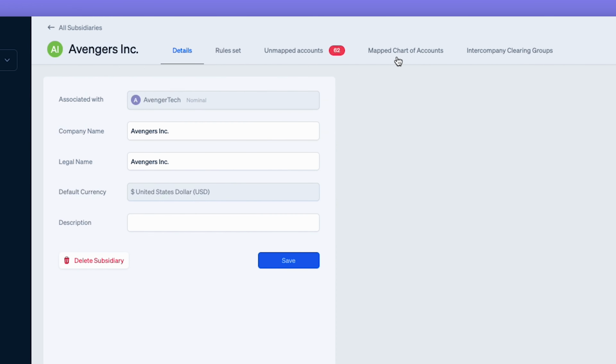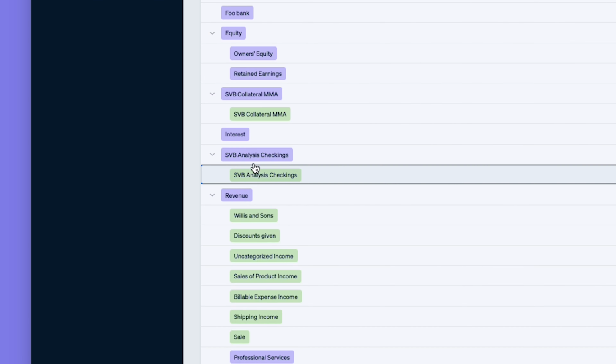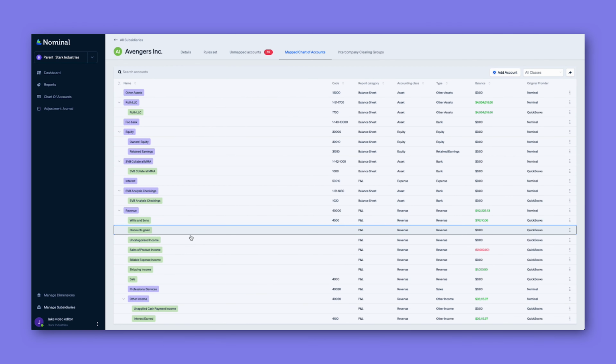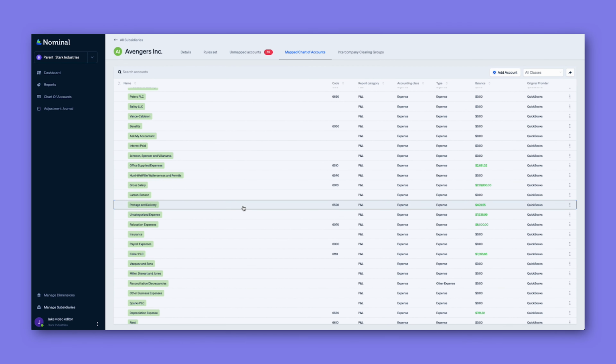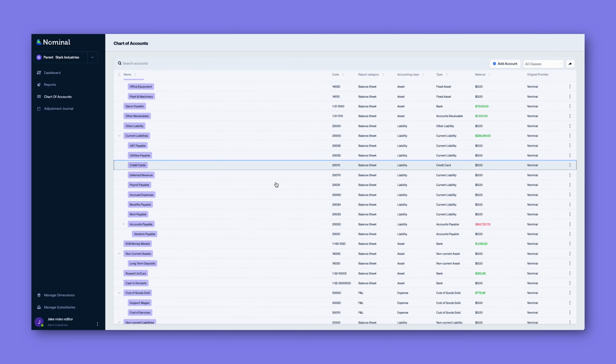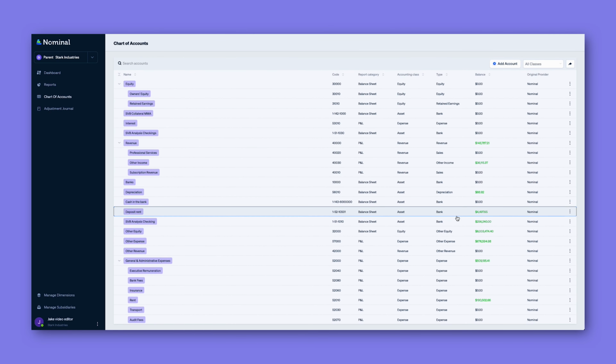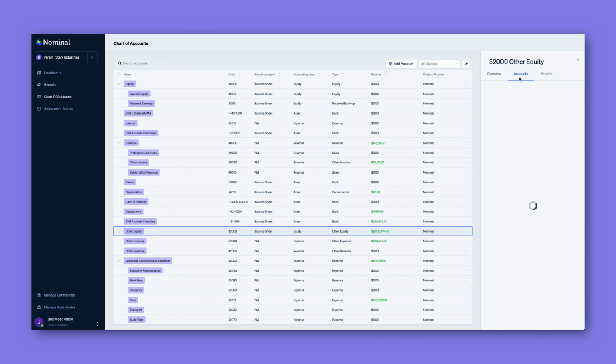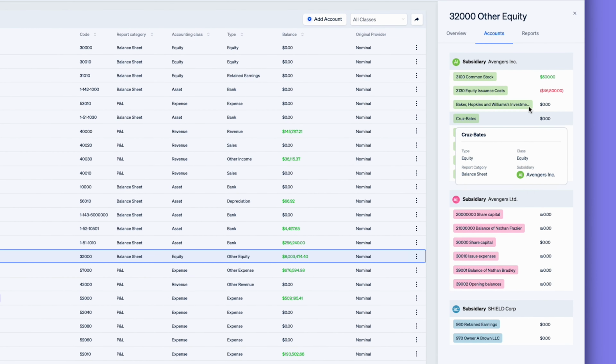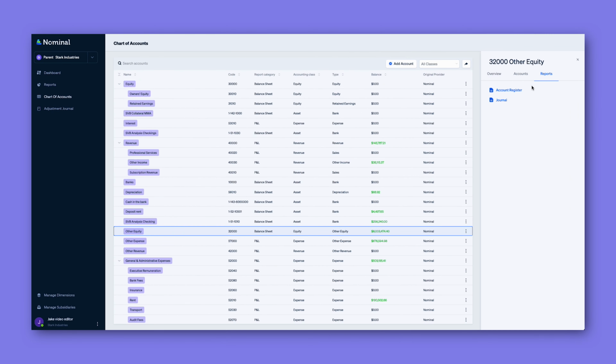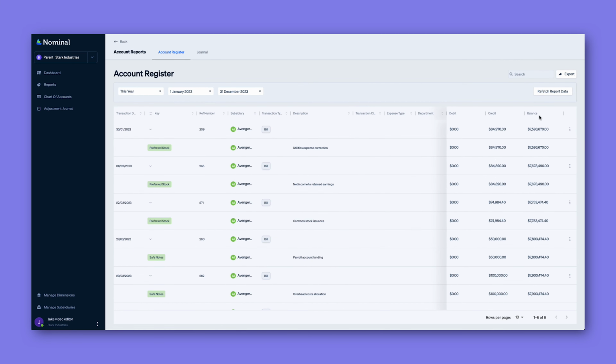Let's walk through it. One of the biggest challenges in managing multiple entities is the varying chart of accounts across subsidiaries, especially when they originate from different accounting platforms. Our AI-driven solution seamlessly normalizes accounts from every subsidiary, regardless of platform, into a unified chart of accounts. This ensures consistent, accurate and streamlined reporting across all entities.